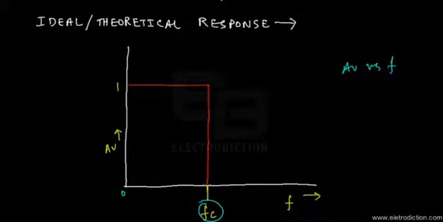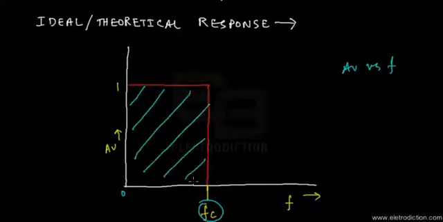Whereas at frequencies lower than the cutoff frequency, the gain was 1. Which means the output signal was almost equal to the input signal at these frequencies lower than the cutoff frequency.